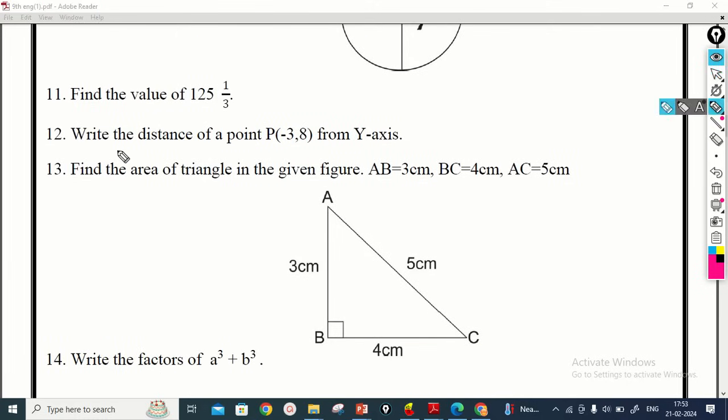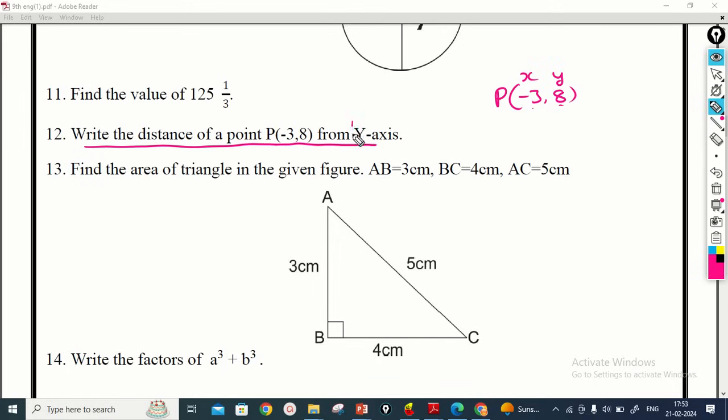Here I take the 12th question. Write the distance of the point P (-3, 8). Here you observe, minus 3 is the value of x and 8 is the value of y. In any coordinates, the first value is x and the second value is y.